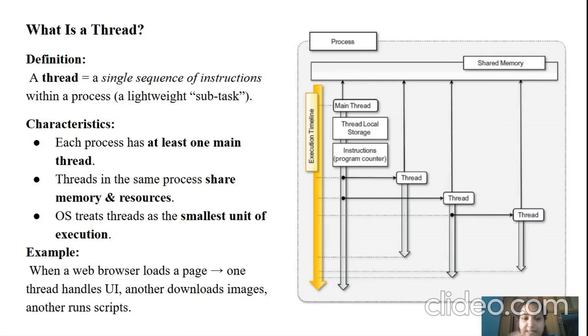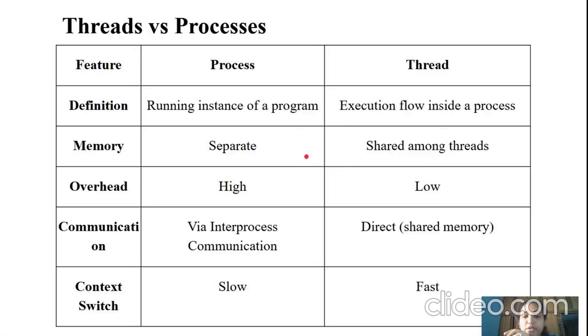This is a table created for your better understanding, which differentiates between a process and a thread. Before differentiating, we identified some features, and keeping those in mind, the process and the thread are differentiated.